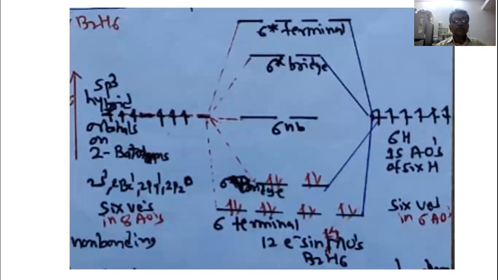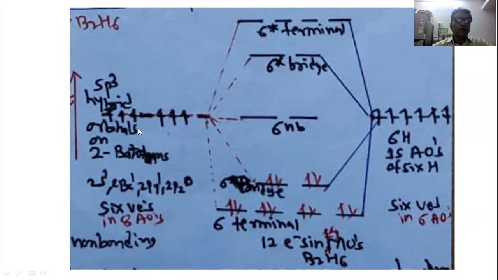Okay, so let us discuss the molecular orbital diagram of diborane now. On the left hand side, the atomic sp3 hybrid orbitals of boron are taken. On the right hand side, the 1s atomic orbitals of the 6 hydrogen atoms are taken. And the middle part is the molecular orbital diagram.